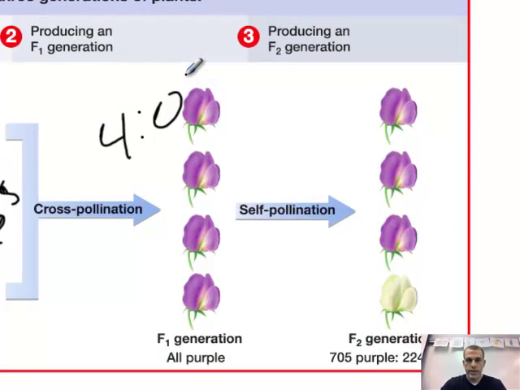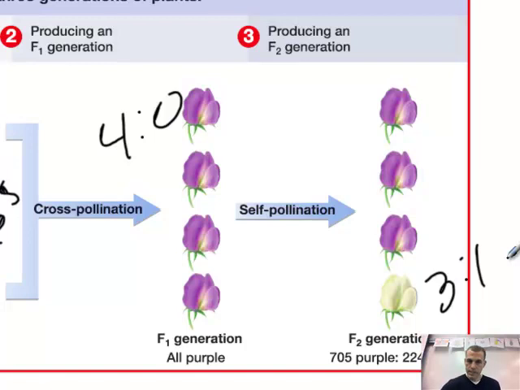This kind of surprised Mendel because originally he thought he would get a blending effect. But then he decided to have these self-pollinate themselves. And then what he noticed at the end, if you look at the numbers here on the bottom, is this 3:1 ratio. So the white reappeared. The dominant trait in the F1 generation took over, and in the F2 generation the recessive trait came back. And this was true for all the different types of forms that he looked at, no matter which flower color, seed shape, or where the flowers were located, that kind of stuff.